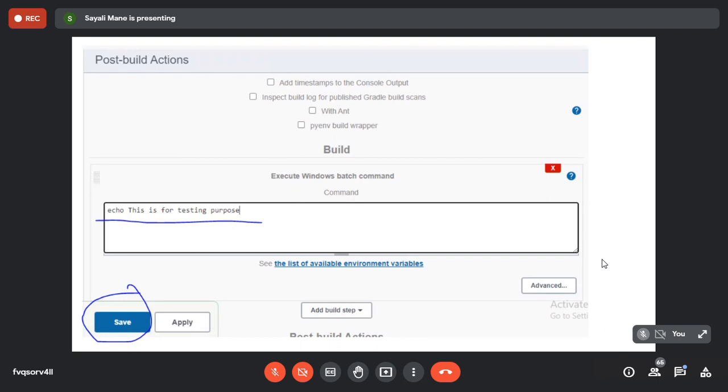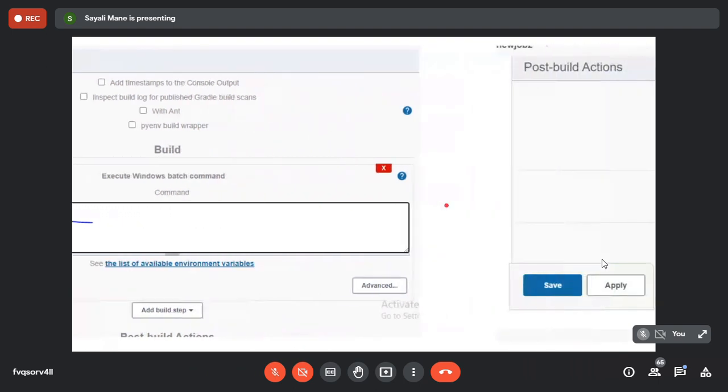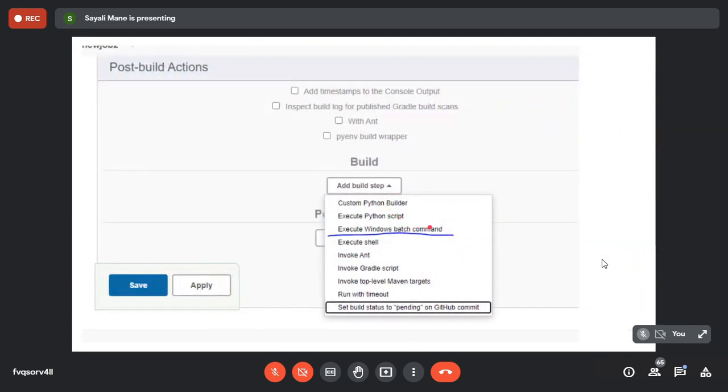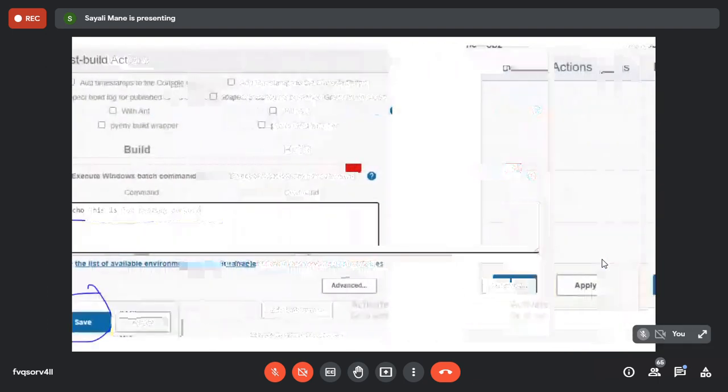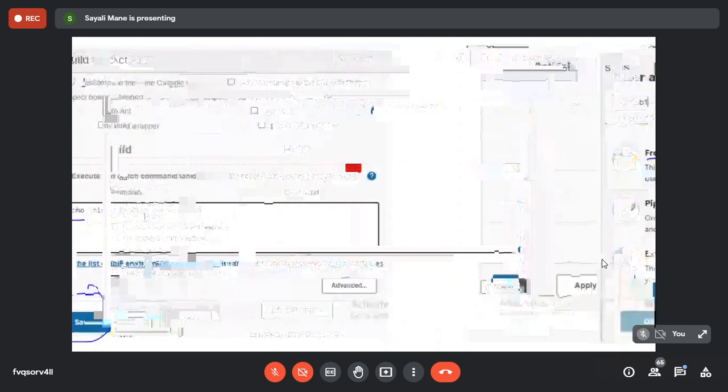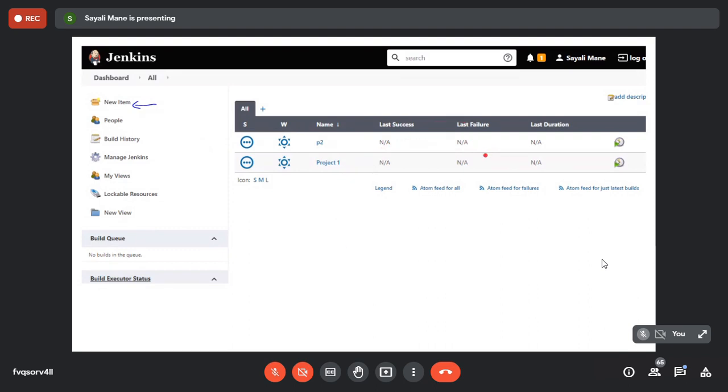Ma'am, I saved it. Should I create a new one? Yes, ma'am, and I saved it. Just go, create a new one. Okay, fine. Go back. Page. Okay. Here, new item is there. Click on the new item. This is your first step. Correct?